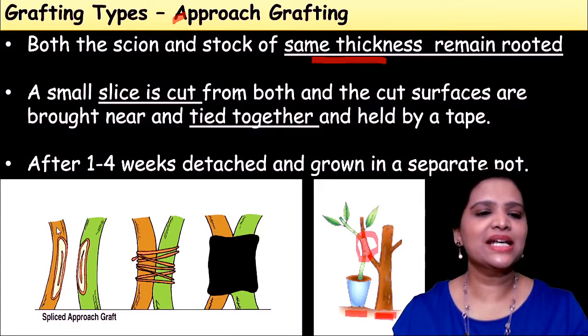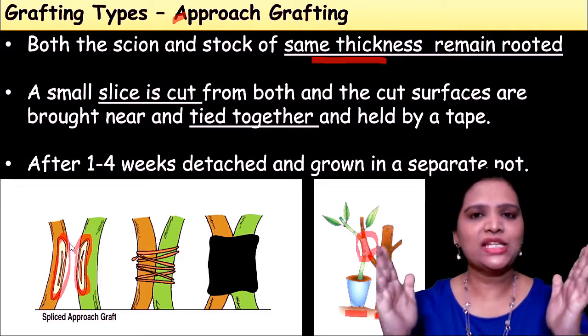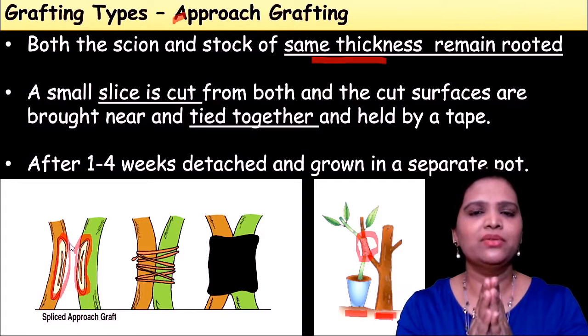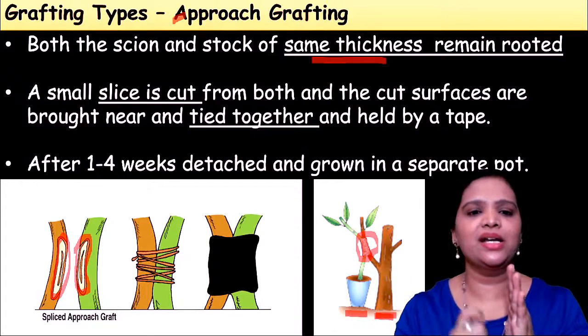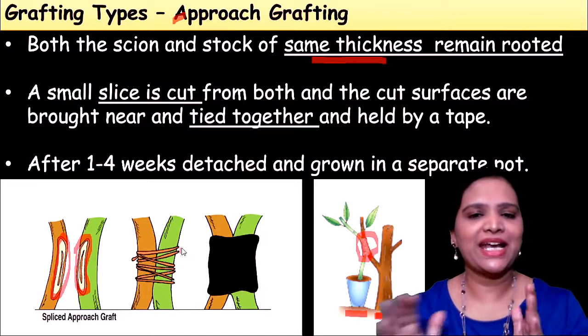How is this achieved? See here, this one plant is there. Here one cut is made, a small slice, and in the other plant another slice is made. These two plants are brought together and fused with a tape or tied with something, and covered.